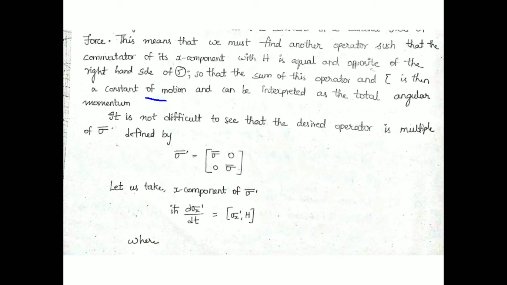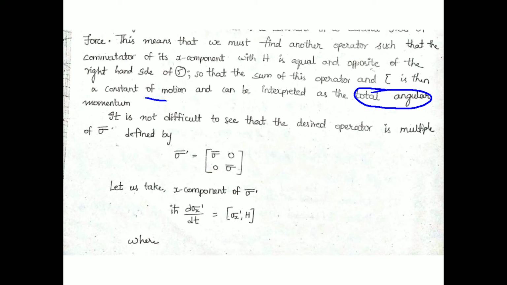L added with something, differentiation of L added with something with respect to time, it would become 0. That entire quantity is nothing but total angular momentum. So the angular momentum is of two types. Then we came to know about orbital angular momentum and spin angular momentum. They both put together would give total angular momentum, and it is a constant of time in a central force